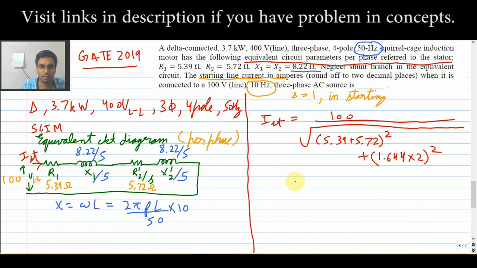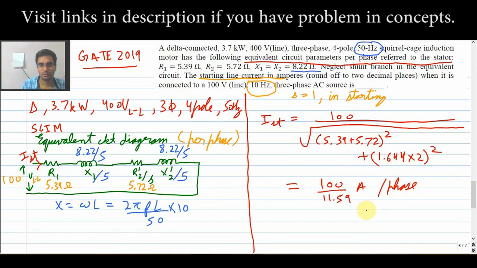Okay, and your I starting per phase will come out to be 100 divided by 11.59, and remember it is per phase.